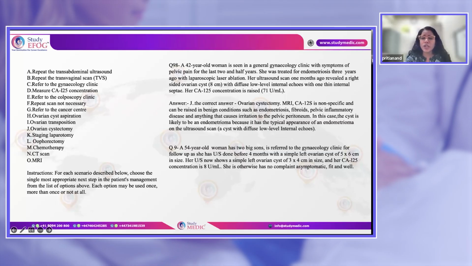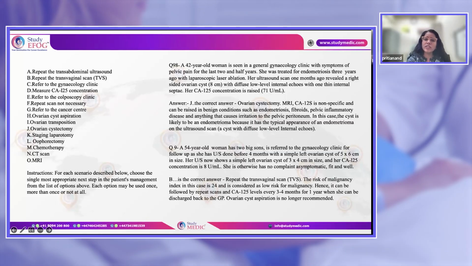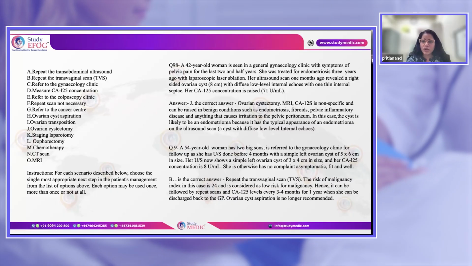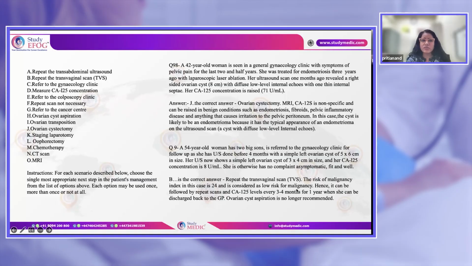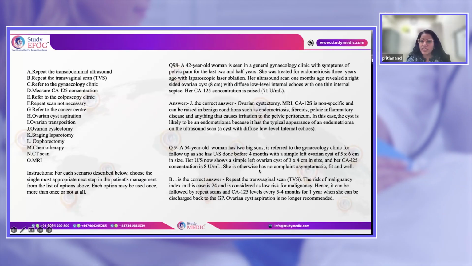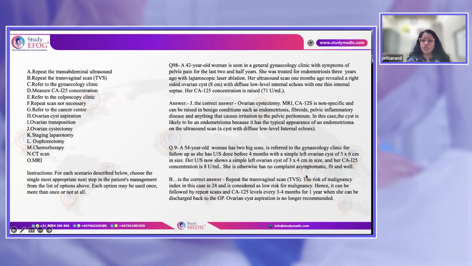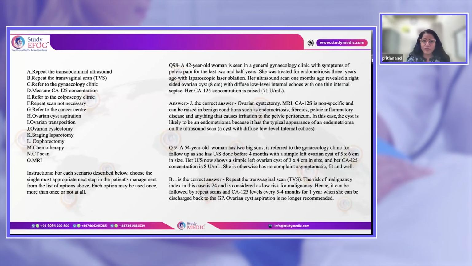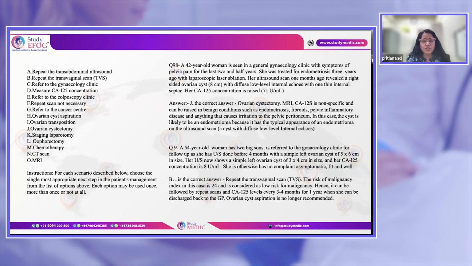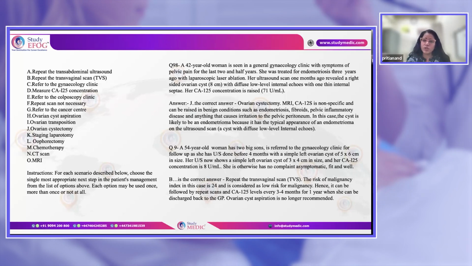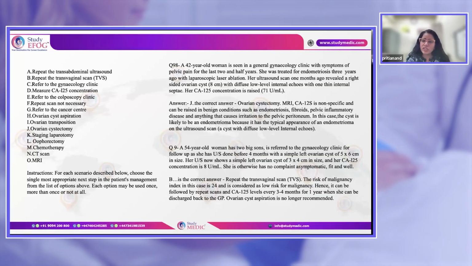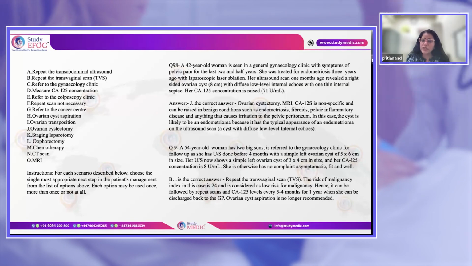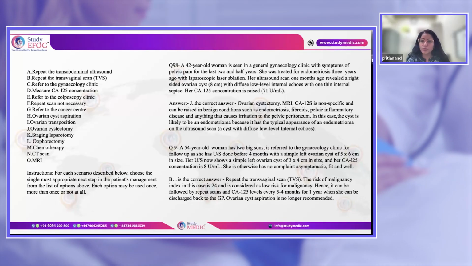And she is asymptomatic. So what we can do is call her once more after 4 to 6 months. Okay. And see how she responds. So a repeat TVS will be required, because today when she has done the ultrasound, it shows almost the same findings as before. So she requires one more follow-up at 4 months. After that, you will assess again, you will do a repeat ultrasound and CA-125 after 4 to 6 months. So after 1 year of follow-up, if the condition still persists, then we have to take an individualized approach.